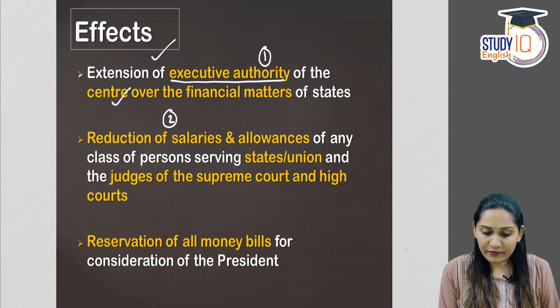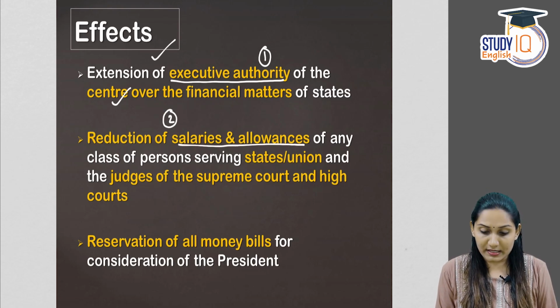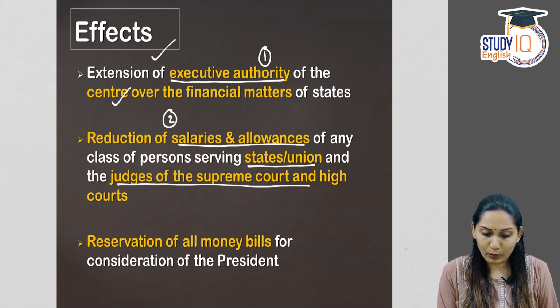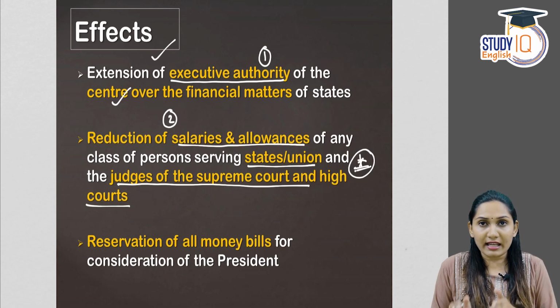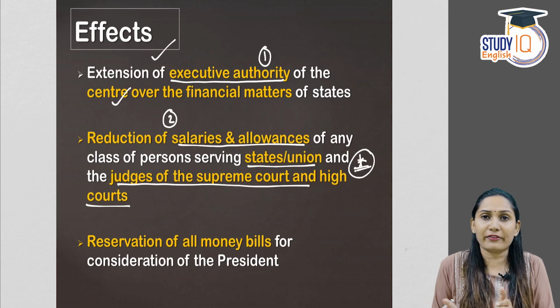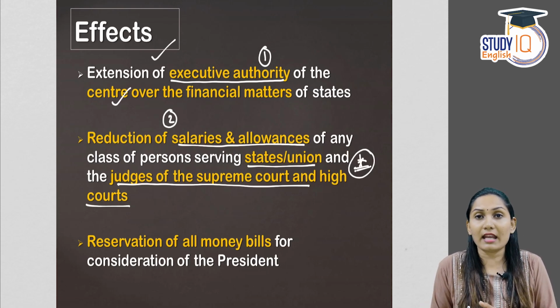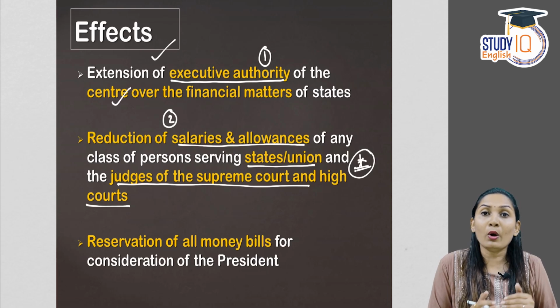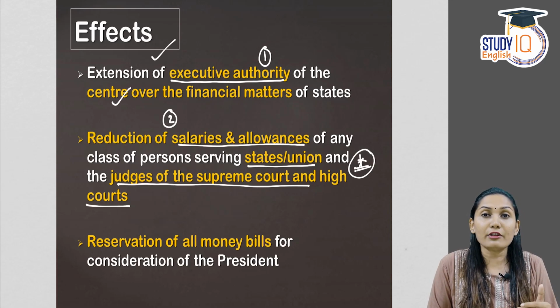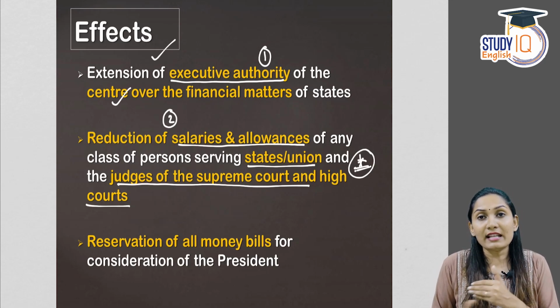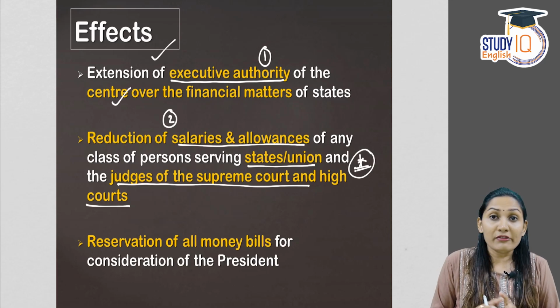Second one is reduction of salaries and allowances of any class of persons serving the states or the union, including the judges of the Supreme Court and the High Courts. So this is again very important, that during a financial emergency, any person working under the state government or under the central government, under any class, A, B or C, any class of employees working under the government, either the state or the central government, may undergo a reduction in salary. This is applicable or extendable even to the salaries of Supreme Court as well as High Court judges. So their salaries also may get affected during the financial emergency.